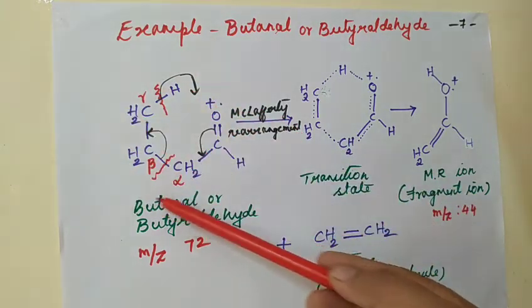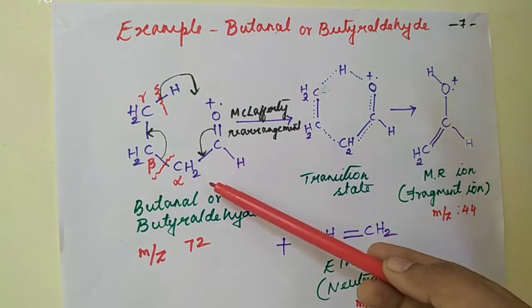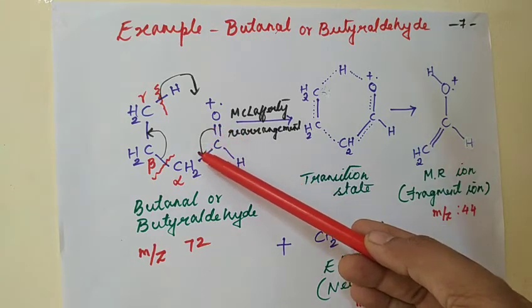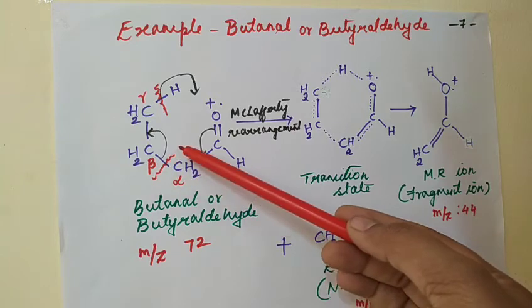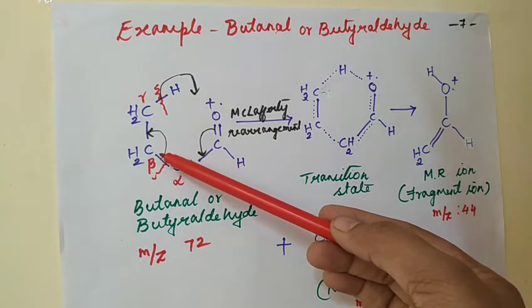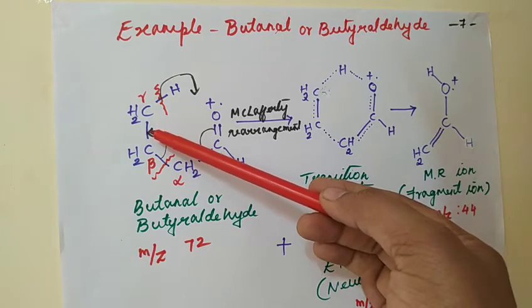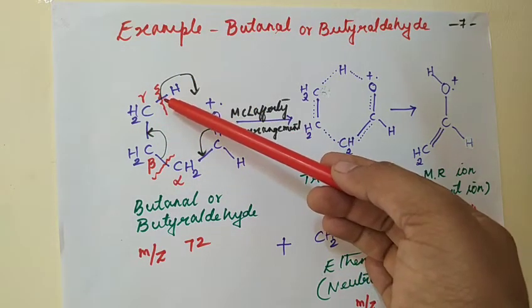So the molecular ion, or the radical cation, now undergoes rearrangement, right? The pi electrons are shifted from the carbonyl group towards the alpha carbon atom and there is cleavage of the beta bond, and the beta bond's C-C single bond is shifted towards the gamma carbon atom, and the gamma hydrogen is eliminated.